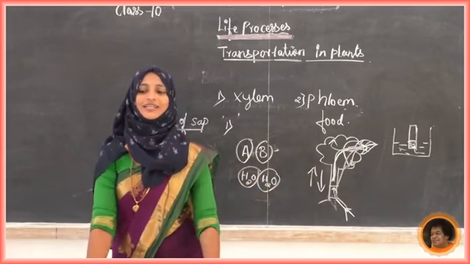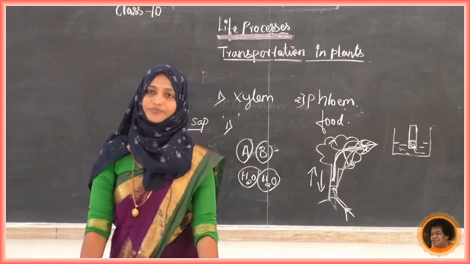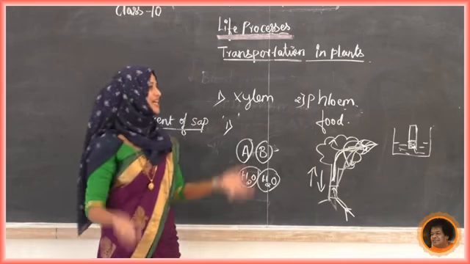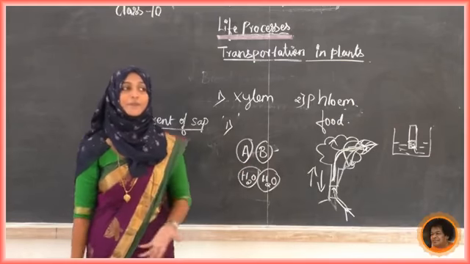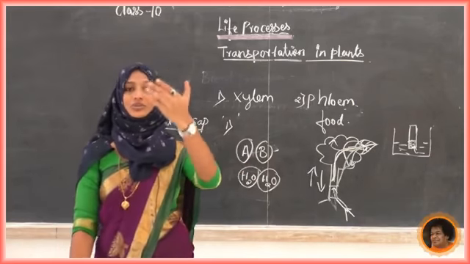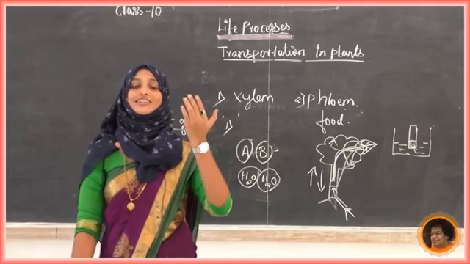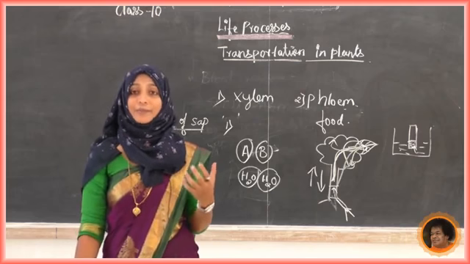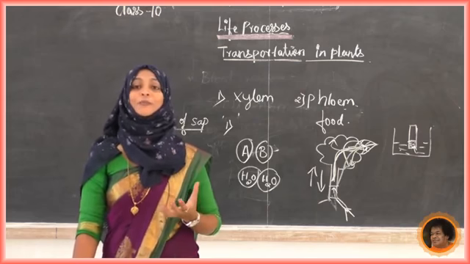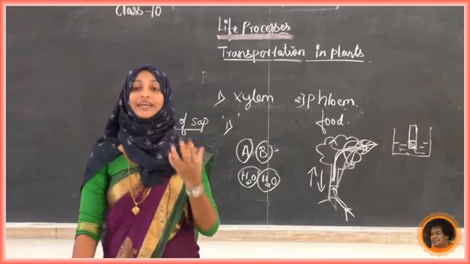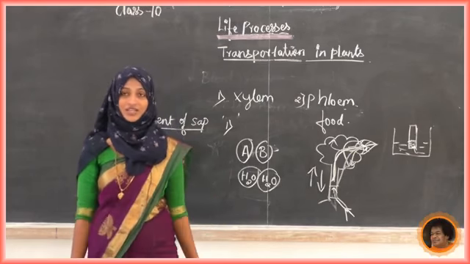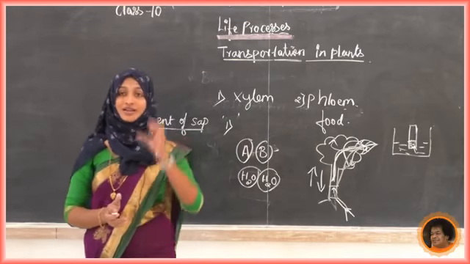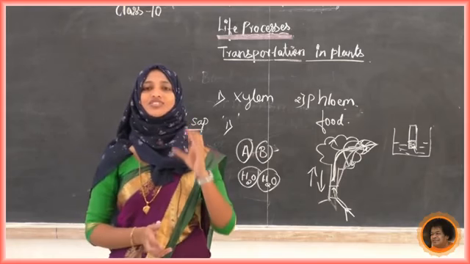Okay, next, the last part is the transpiration pull. What is transpiration? We know that transpiration is the exhalation of water vapor through the stomata. We have known the different functions of stomata. All things we have studied in our lower class. Stomata is going to take a main role in the transpiration. Once again, we are not going to see the functions of stomata here. Now we are only discussing the transpiration pull.